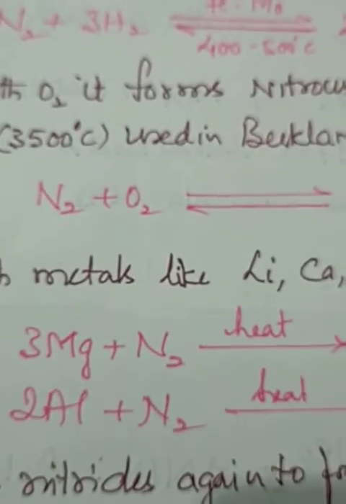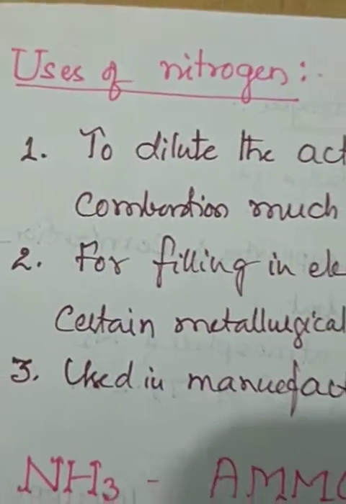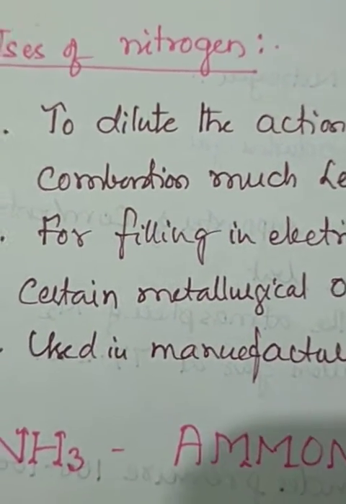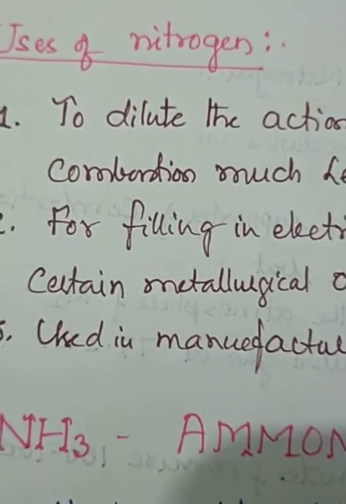Just to go through the chemical properties, how it could be. Then after this, uses of dinitrogen. Now we come to the uses of nitrogen. How do we go for uses of nitrogen?